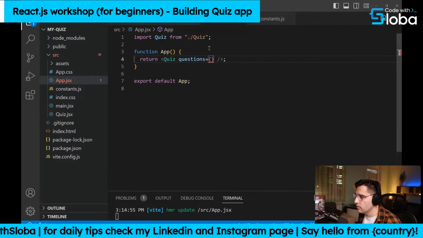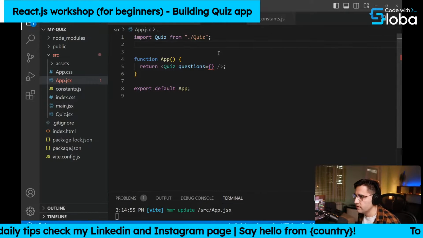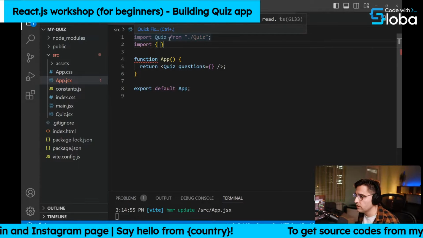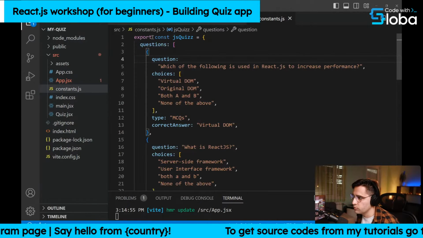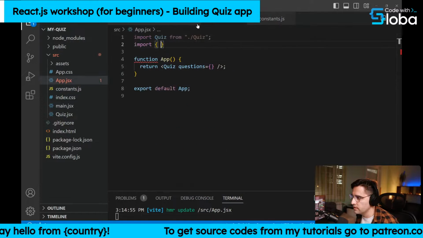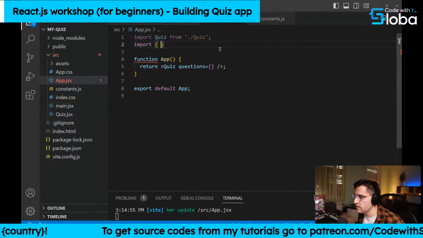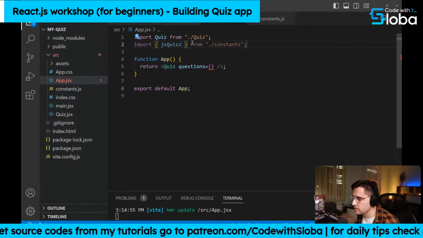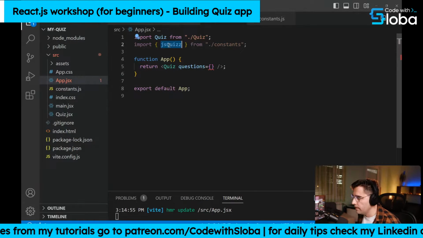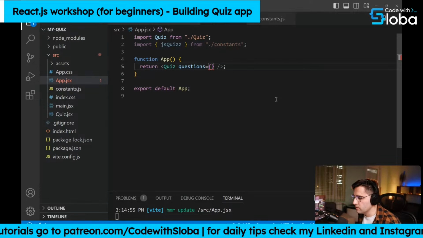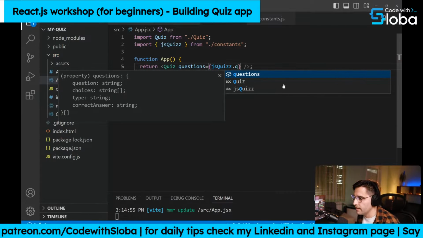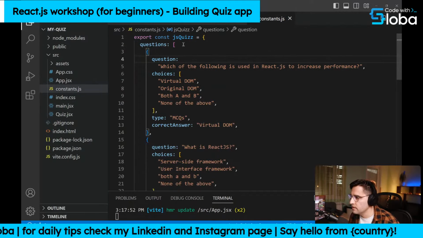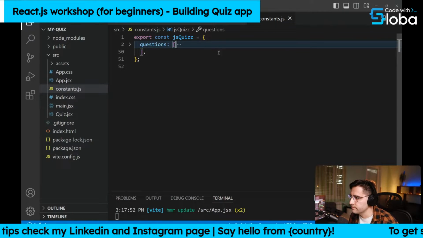Then let's first import the questions from this file. And again, this is not a default import, it's a named export, so that's why we need to import it this way, inside the curly braces. We are basically destructuring it. So let's name the object JSQuiz from constants. And now we can pass in the questions from this object here. So what we are doing is passing the array of these questions here.